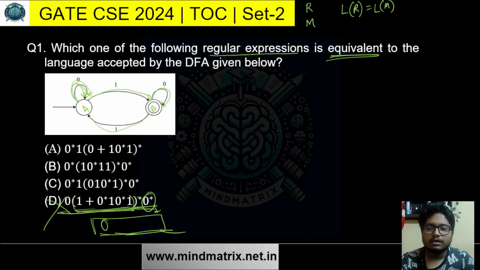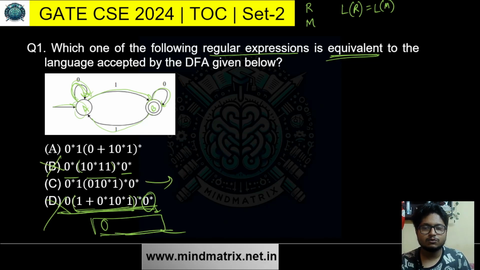Now coming to option B, I can cancel it out very quickly. From 0 star I am taking nothing, from this whole star I am taking nothing, from 0 star I am taking nothing. So from all these I am taking nothing. What is the string generated? The null string, epsilon. Is the null string accepted here? The null string is basically in A. Is it accepted? No, it is not accepted. So B is also false.